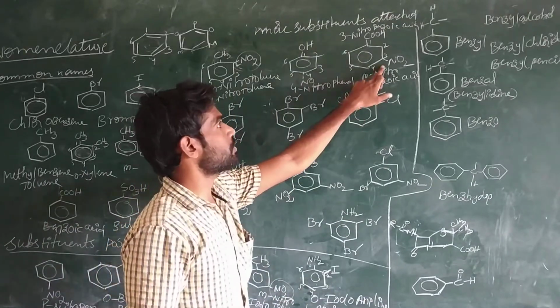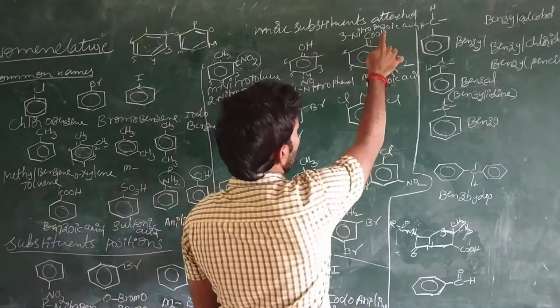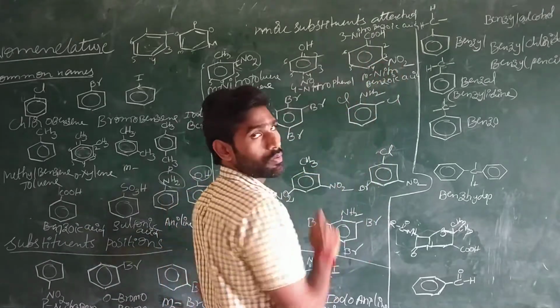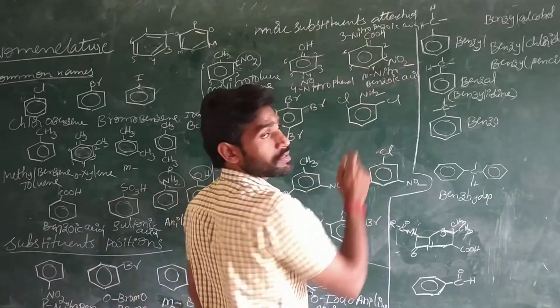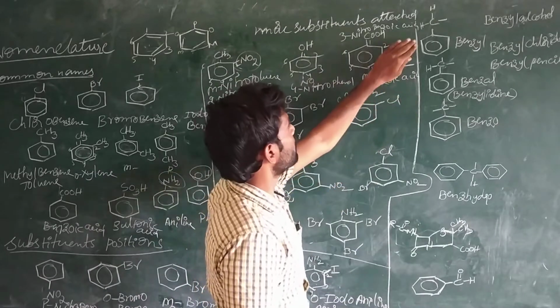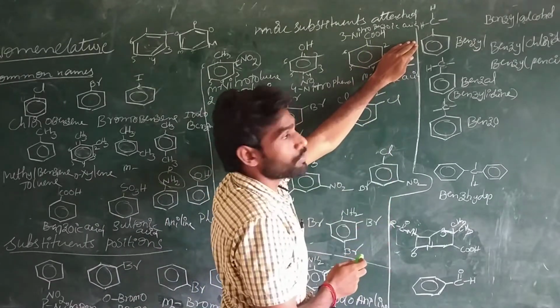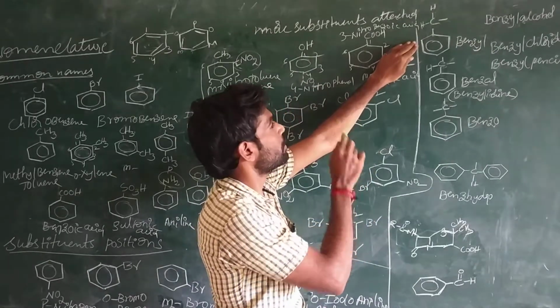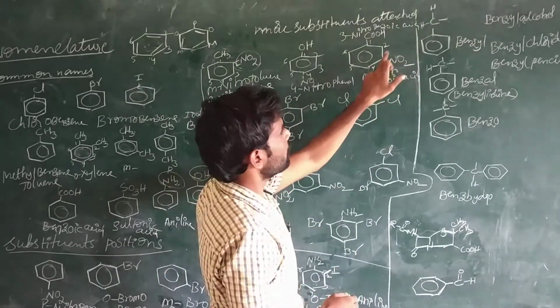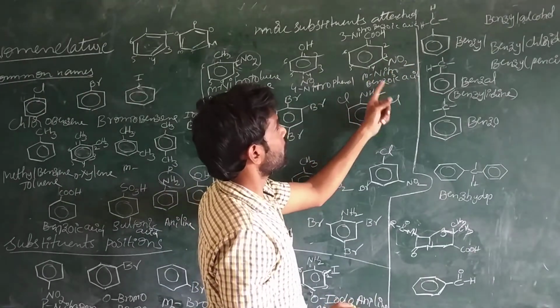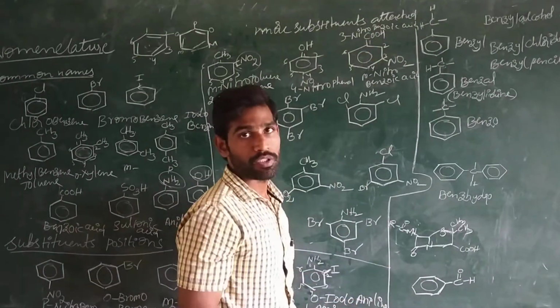Because NO2 is a substituent group. This is the main compound, and one of the hydrogen atoms of this compound is replaced by the NO2. So that's why it is a substituent now. Benzoic acid is the major compound, and one of its hydrogen atoms is substituted by the NO2 group. So that's why NO2 is written as a substituent. Meta-nitrobenzoic acid or otherwise 3-nitrobenzoic acid.